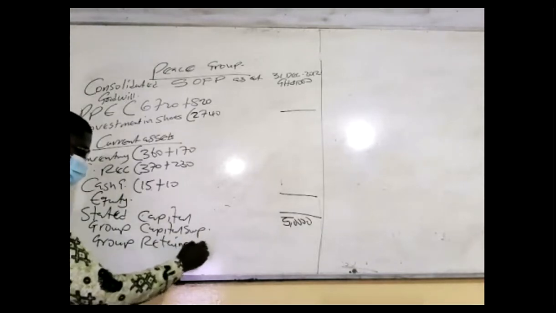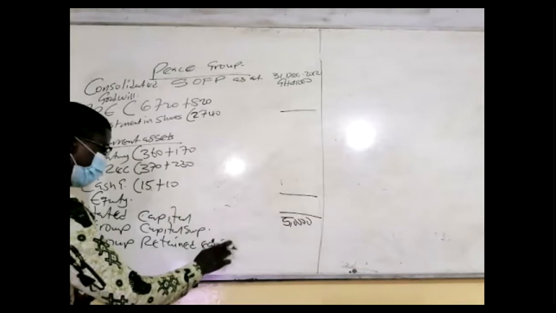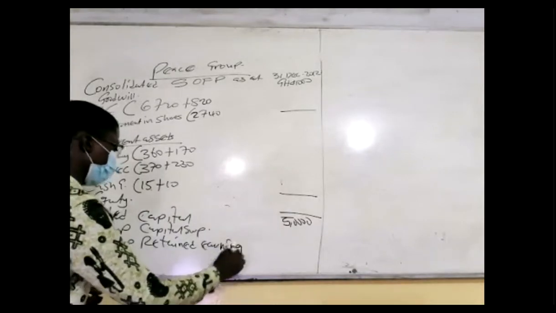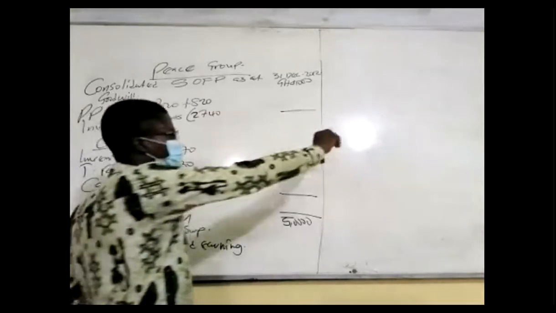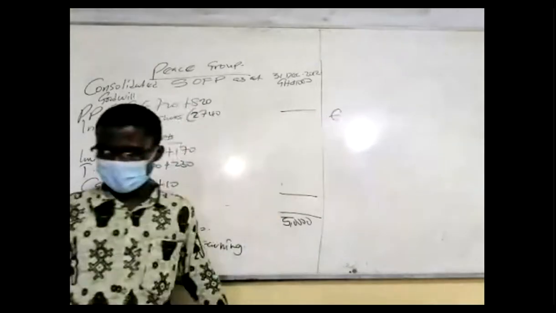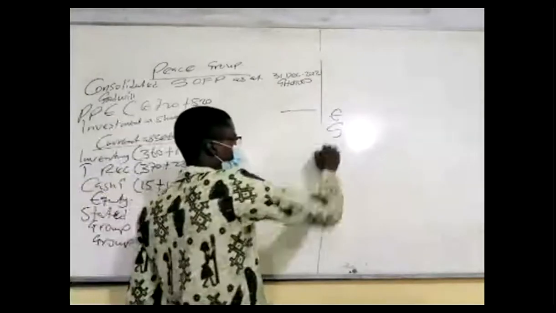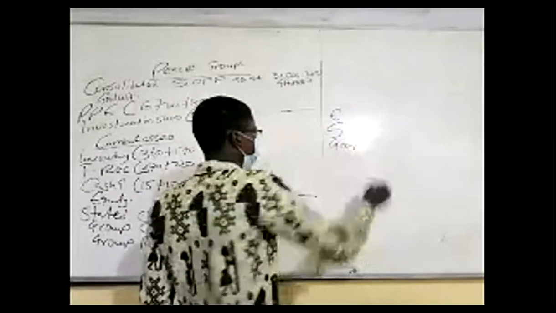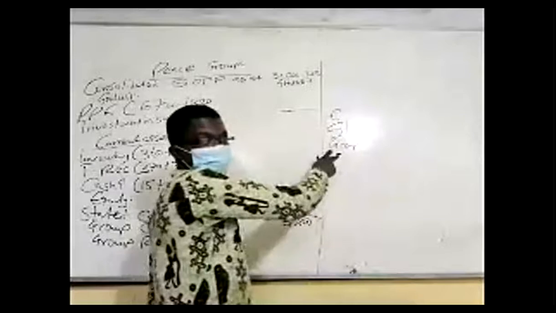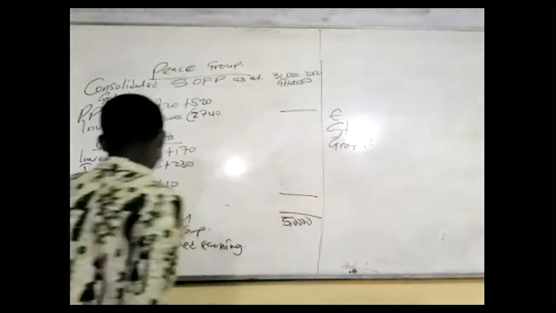Retained earnings. There might be workings for it. So we'll do that. Or alternatively, if you go to the equity side, even though there's capital surplus in there, you can dodge that, examiner. Do it like this. Equity, write the equity down. Go to the capital. That considered capital goes straight to do what? Retained earnings. That is all. So that considered capital goes to group what? Retained earnings. Even though there's capital surplus.